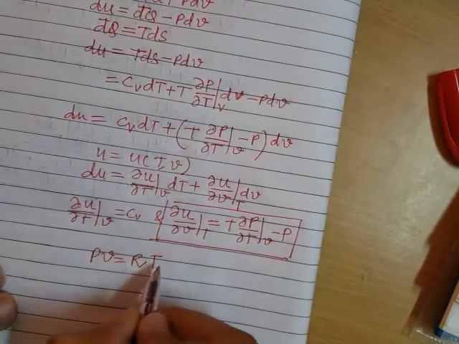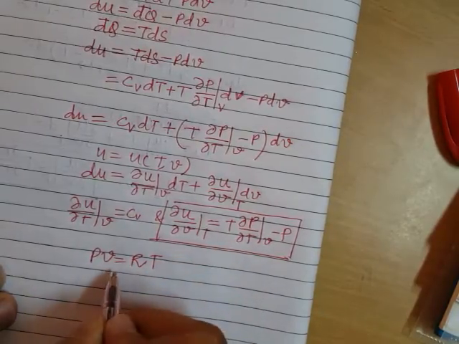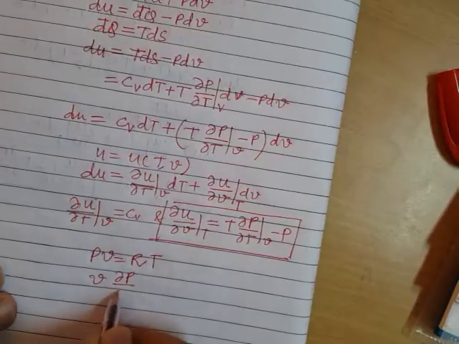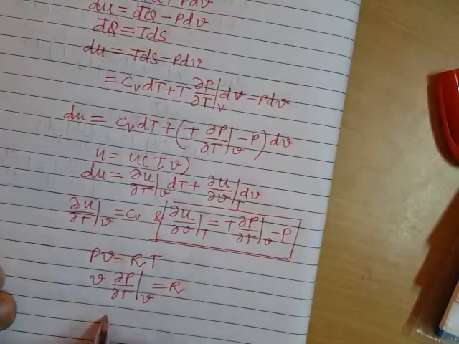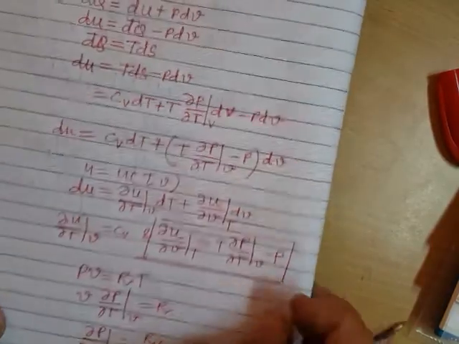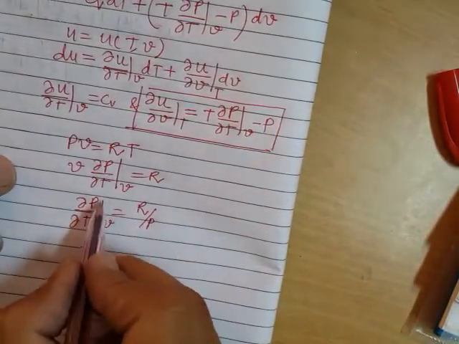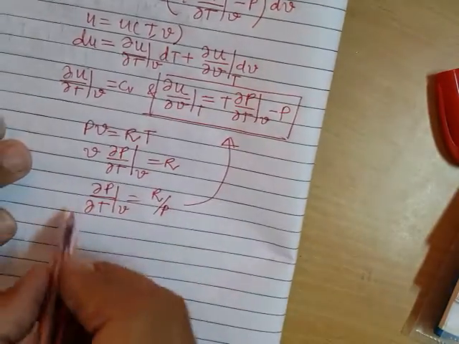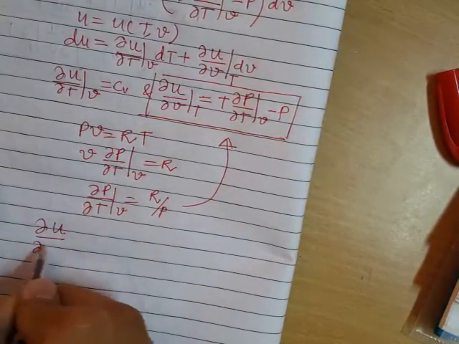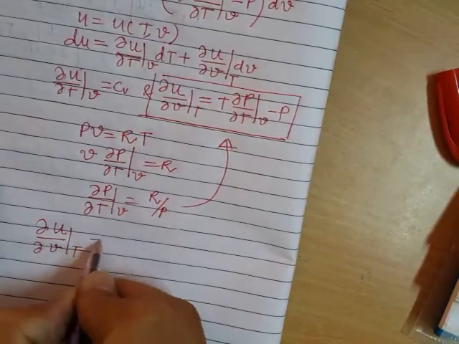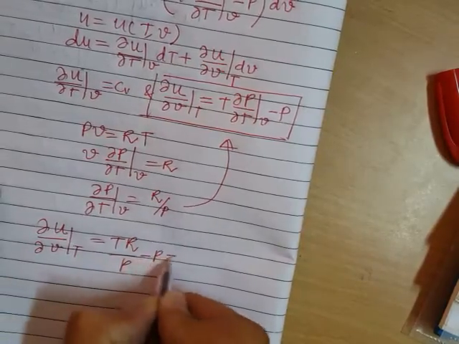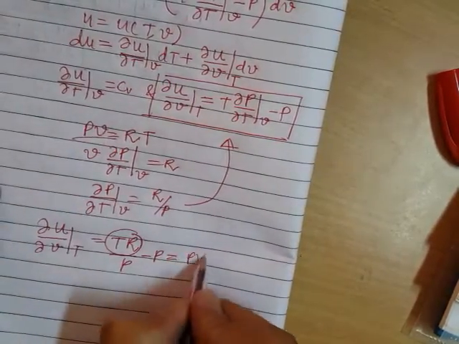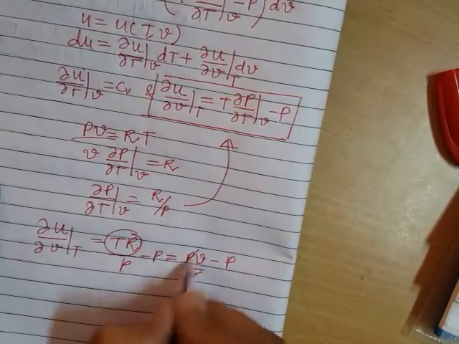So on differentiating this equation with respect to temperature, keeping volume constant, I will get V del P by del T at constant volume is equal to R, or del P by del T at constant volume is R by V. On replacing the value of del P by del T at constant volume in this equation, we will get del U by del V at constant temperature is equal to TR by V minus P. And what is TR? It is PV.